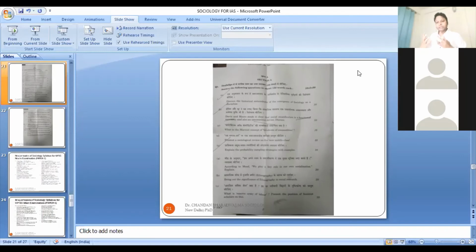So when the state starts a certain kind of development project, what kind of impact will it have on the local indigenous community, and how do sociologists look at these things? That is why these issues are important. This is very much the subject matter of the discipline of sociology, and most of these issues have been put in paper 2 of the sociology syllabus. In paper 1 you have the majority of the conceptual and theoretical framework.